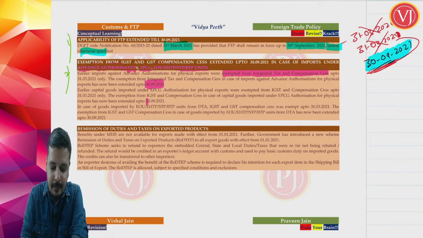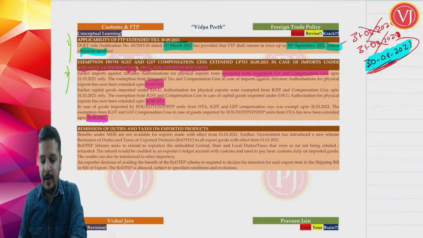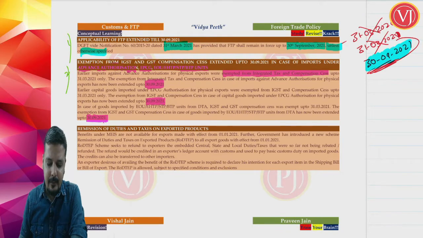of September 2021. Actually it is only one point. It is only and only one point. What are they trying to tell?